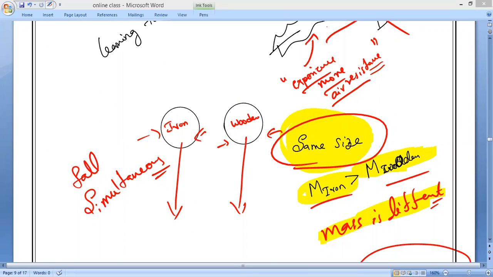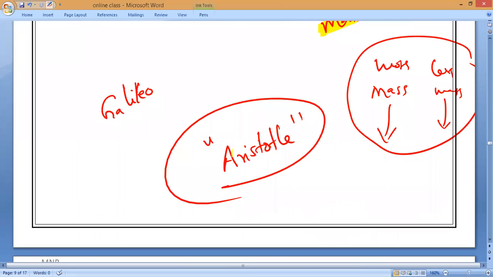This disproved the theory put forward by which scientist? Harish? Aristotle. This disproved the theory put forward by Aristotle. Even when we were kids, studying in 4th class, 5th class, they said a heavier object will fall faster than a lighter object. Yes or no, Mitakshri? Yes, at that time it was considered correct, but now it's not correct.